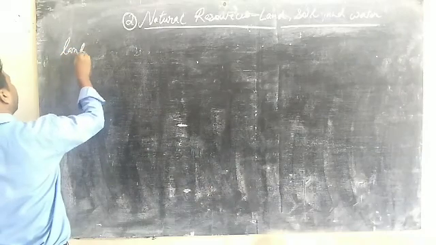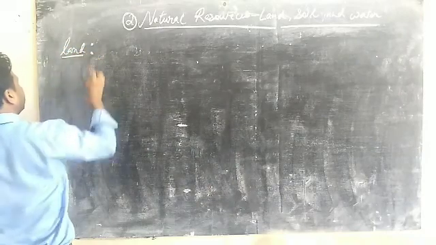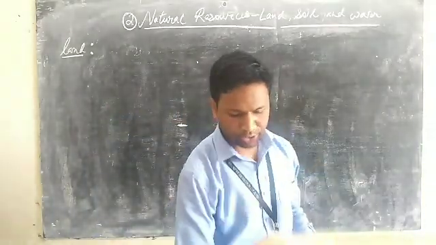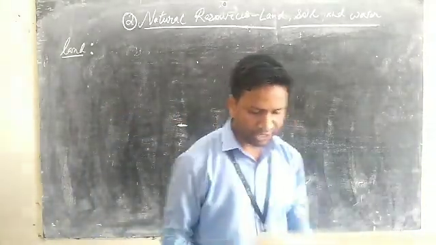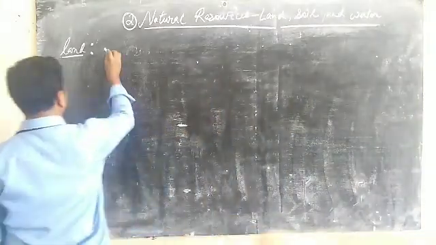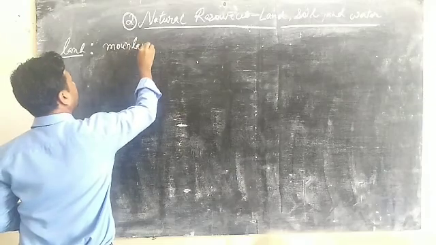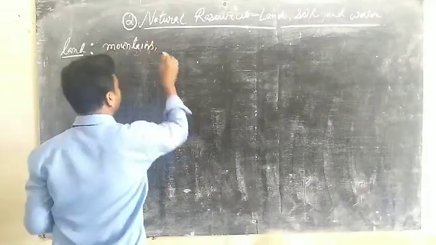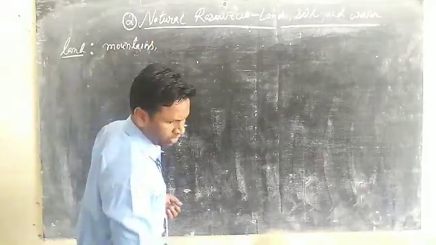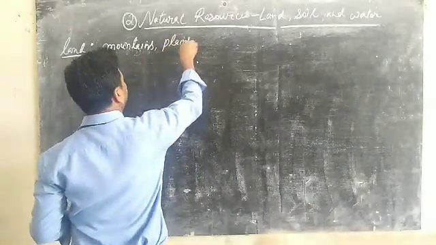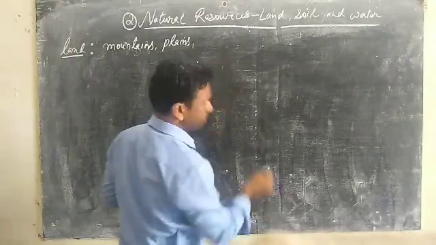When we speak about the land, it doesn't mean that it is cultivable or something like that. We will talk about the land, especially the mountains. So land is related with mountains, then you will have the plains, and then you will have the plateaus.